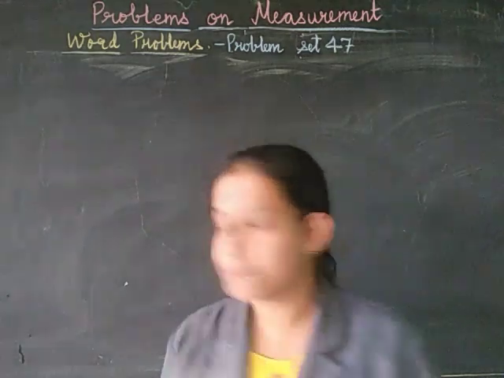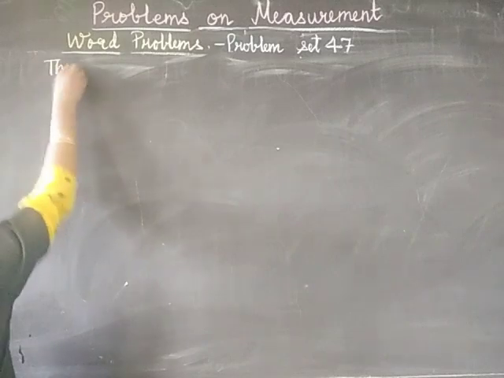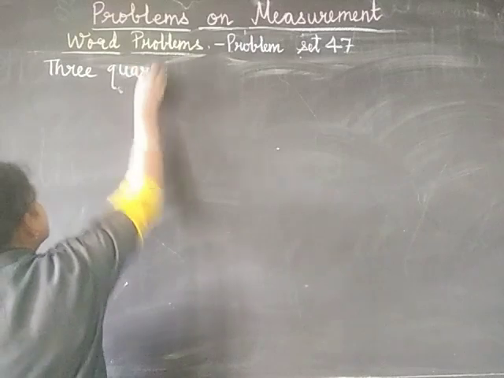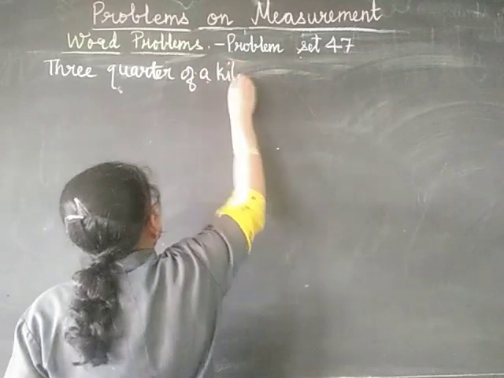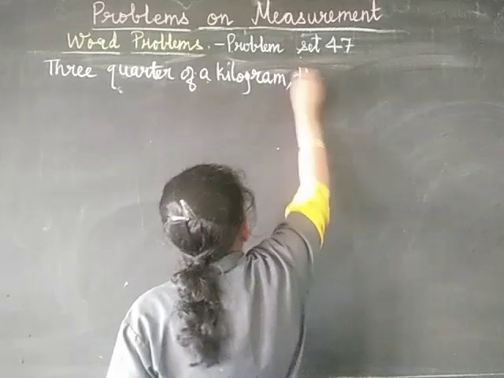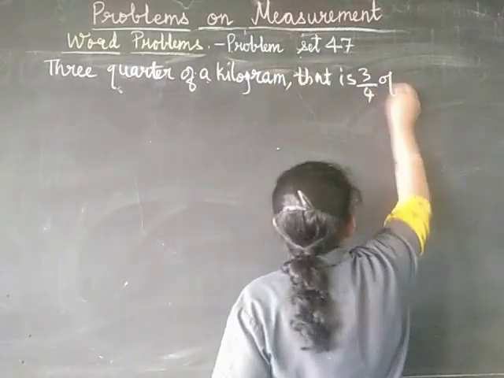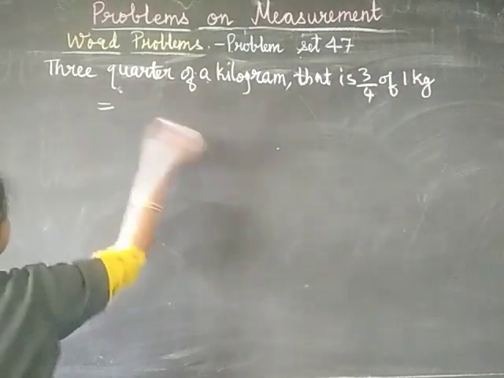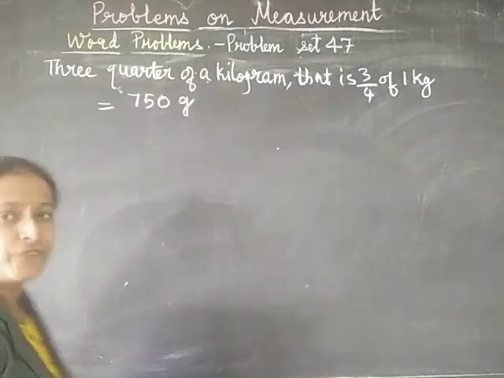First, I will write 3/4 of a kilogram, that is 750 grams.